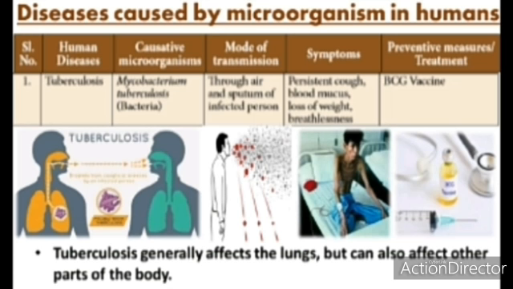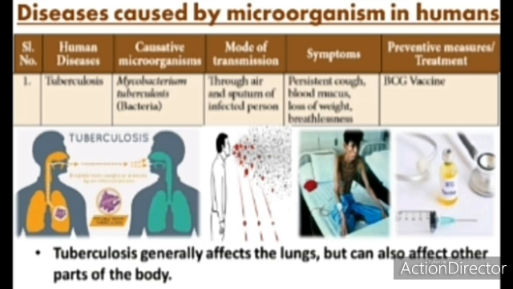Let us study some of the diseases caused by microorganisms in humans. Our first is tuberculosis. Tuberculosis generally affects the lungs of humans but can also affect other parts of the body. Which microorganism causes tuberculosis?